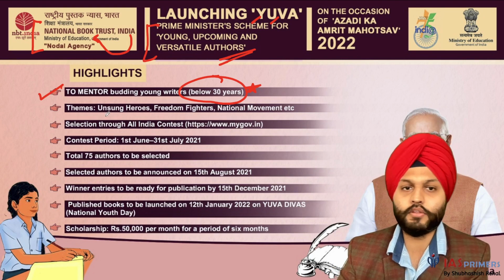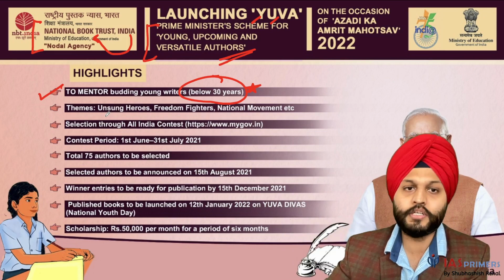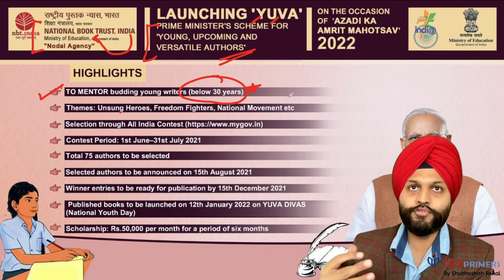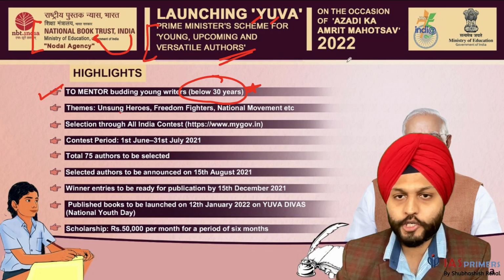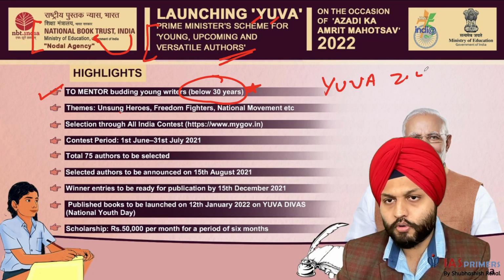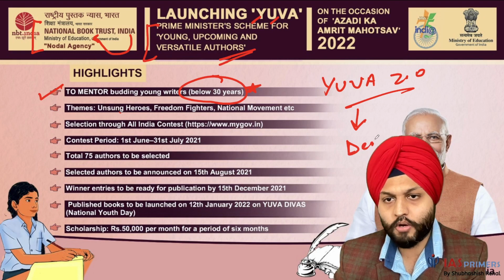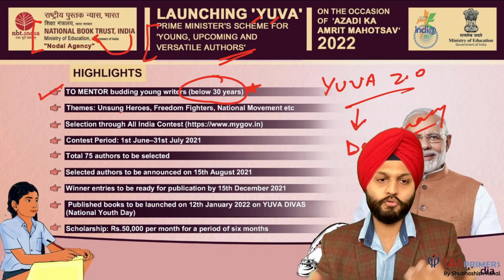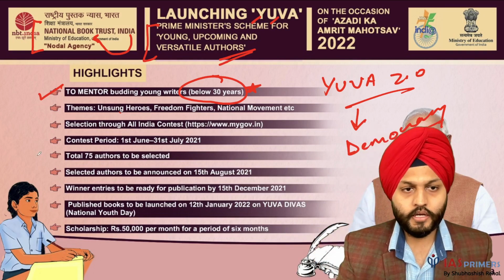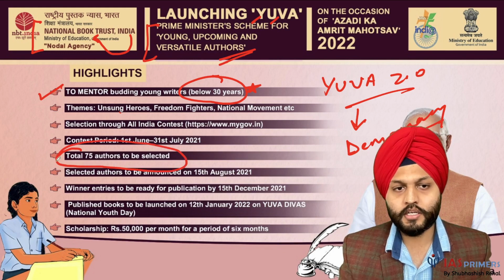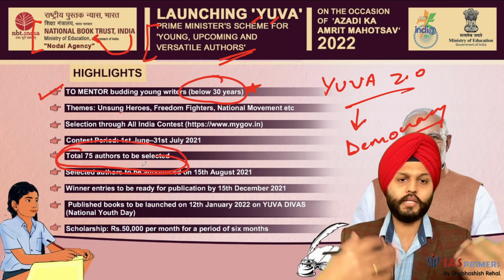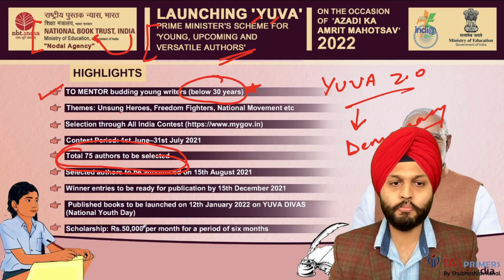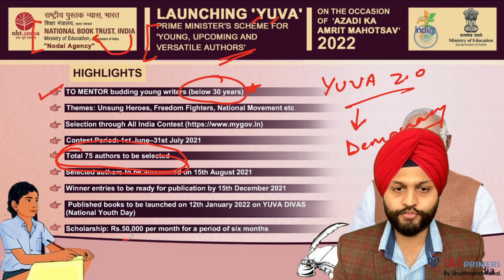So this is the previous years actually. The theme of this, the writers were to write on this. This was like a competition. So the theme was Unsung Heroes, Freedom Fighters, National Movement. The theme for the present UVA 2.0 is democracy. So if you look now, you will find it about democracy and various things associated with democracy. The authors are supposed to write on it. And from there, based on their talent, authors will be selected. And then they will be mentored, they would be nurtured. And whatever they write, they will get some royalty on that. They can earn up to 50,000 per month.